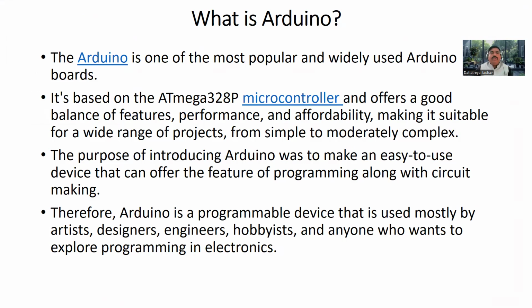It is based on the ATmega328P microcontroller and offers a good balance of features, performance and affordability, making it suitable for a wide range of projects from simple to moderately complex. It is a combination of software and hardware, and it is mostly used to develop small projects.